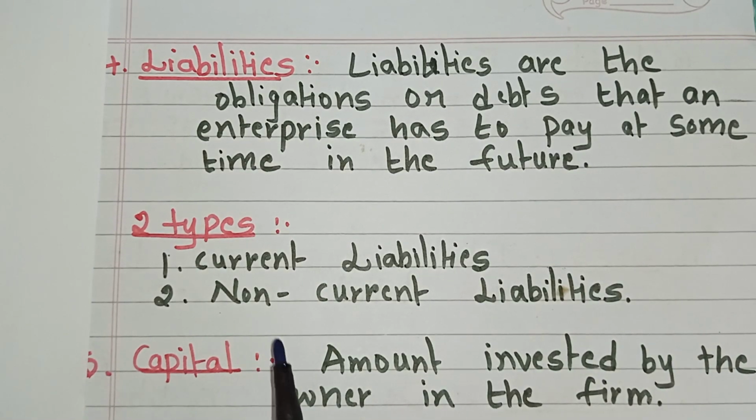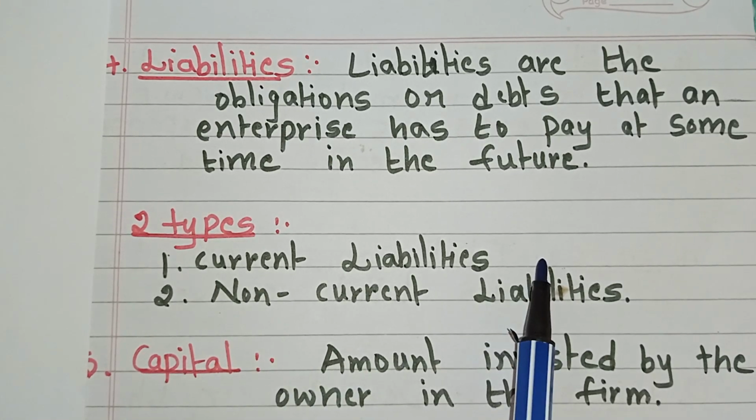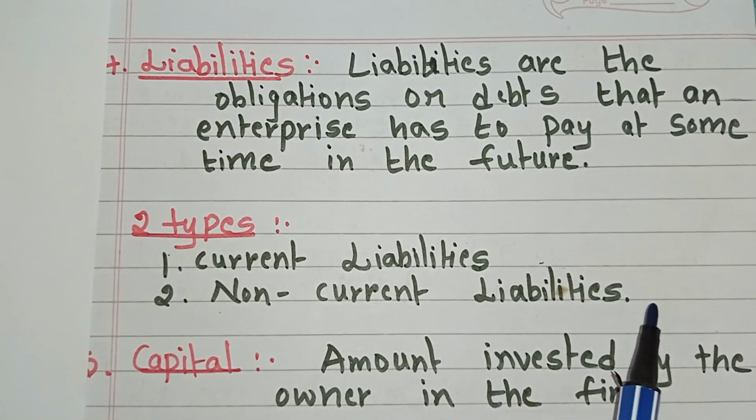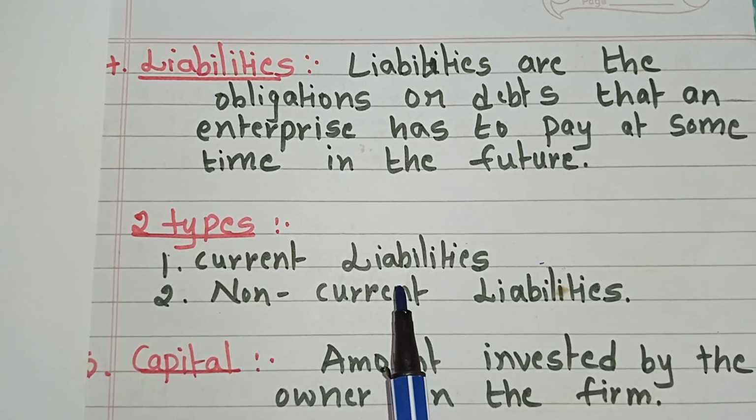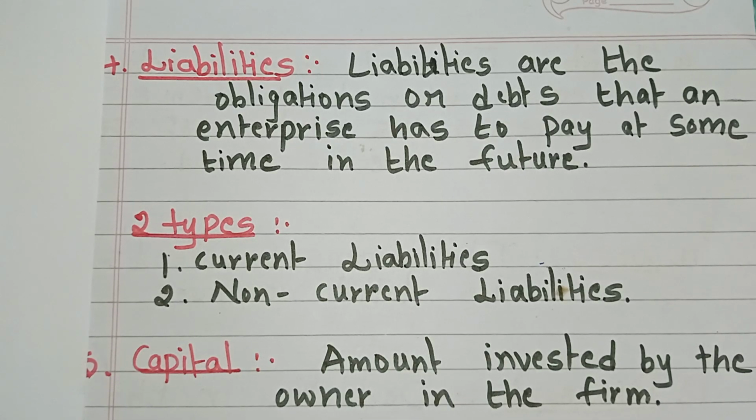Next, in liabilities, there are mainly two types: first is current liabilities and second is non-current liabilities. Current liabilities are the liabilities expected to be paid within 1 year.